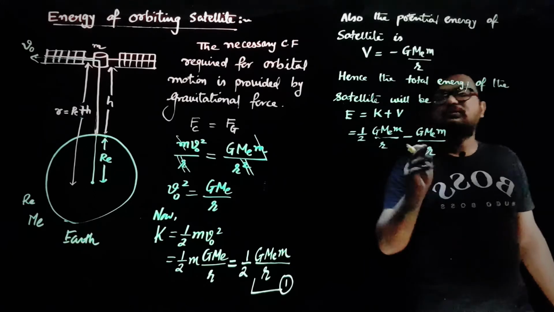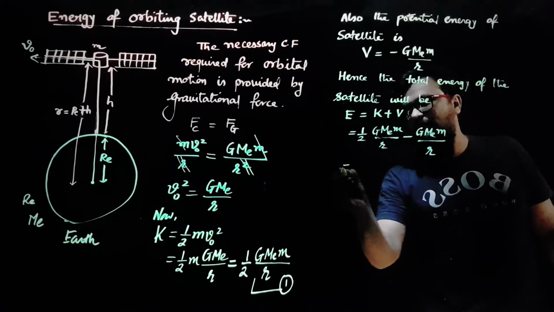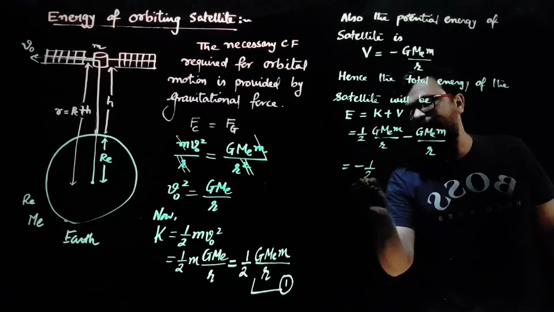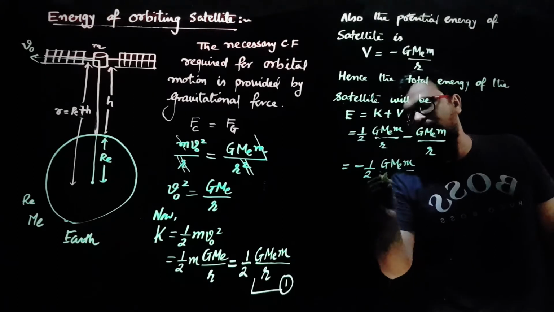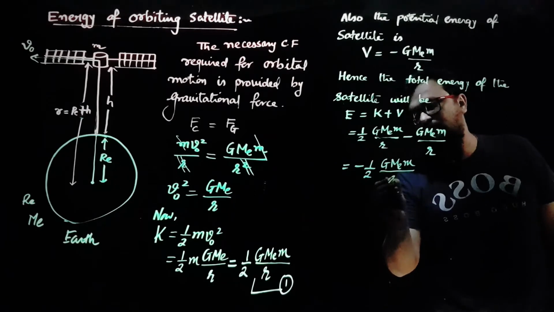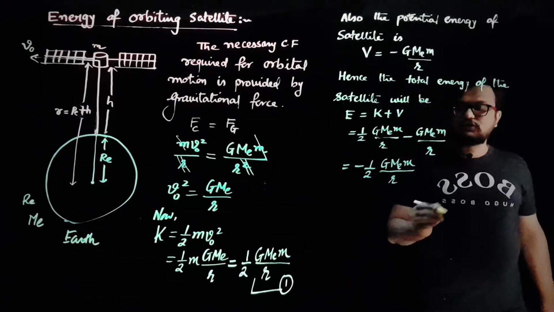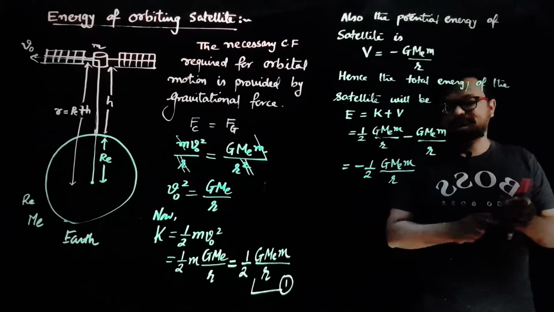So half minus 1 will be minus half. So this will be equal to minus half G Me m upon r. This is the total energy of orbiting satellite.